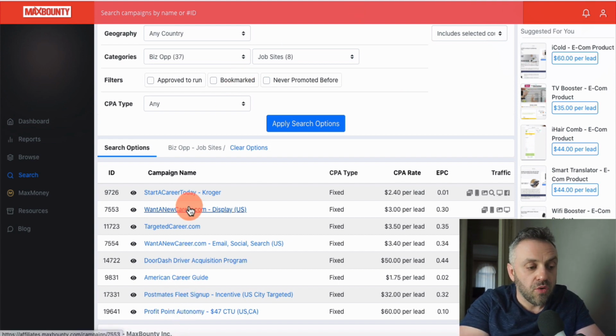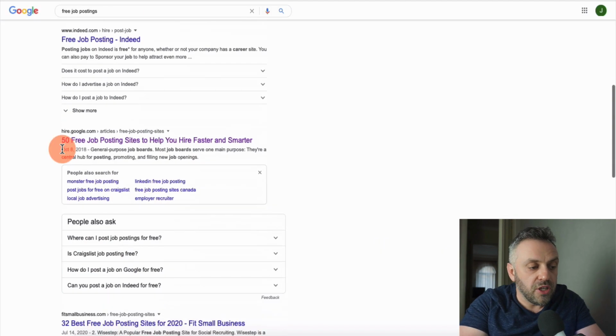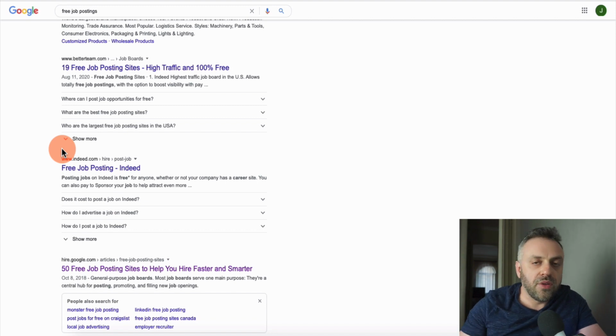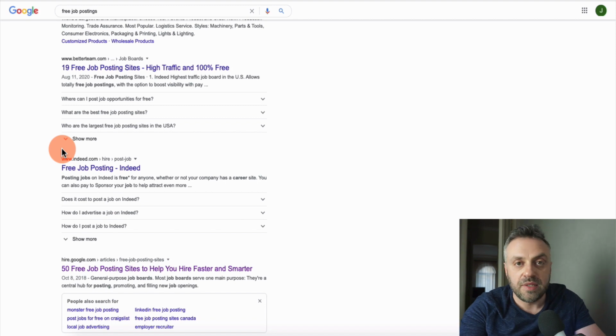There are a lot of interesting offers here, and I urge you to check them out and figure out if you want to promote them. But like I said, there are a lot of free job hosting sites. Sometimes it's going to be automatic. They're going to give you the email, and you can submit that email, and that email is going to auto-respond like on Craigslist. Other times you need to do a little bit of work as a middleman. You need to harness these emails and email them.